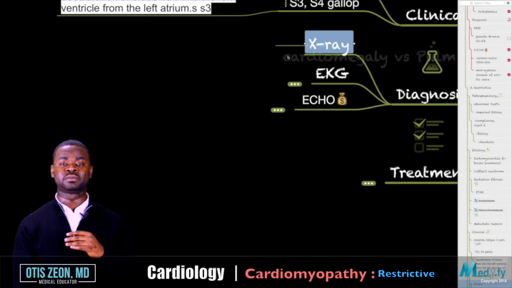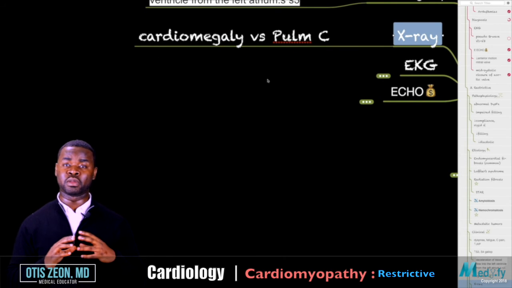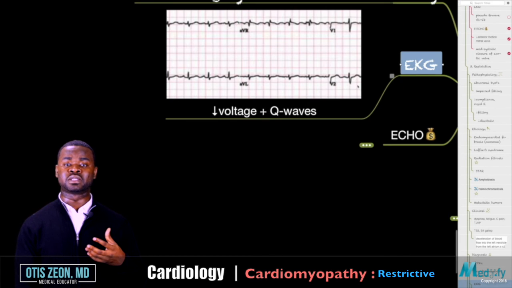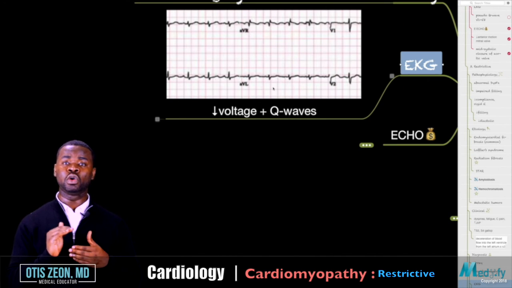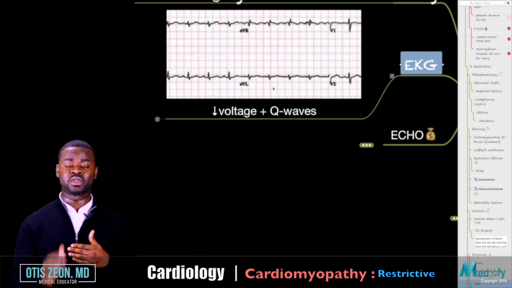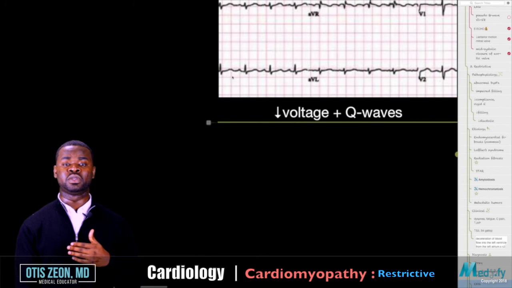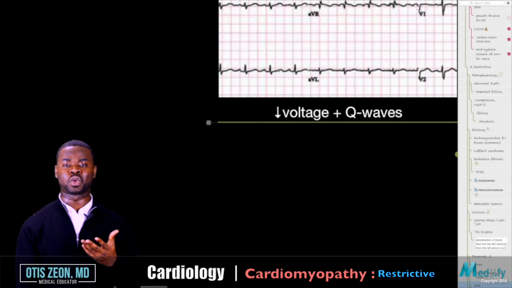Let's look at the X-ray. On the chest X-ray, the person may present with cardiomegaly, and they may present with signs and symptoms of pulmonary congestion. EKG may show signs of low voltage in the amplitudes of the QRS complex. So if we look here, you can see the QRS complex. So everything looks kind of normal. Nothing looks too crazy here, but the amplitude, it's low. The amplitude should be a little bit longer than this. It should be a little bit longer than this.